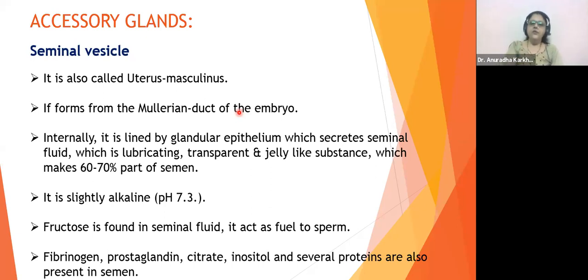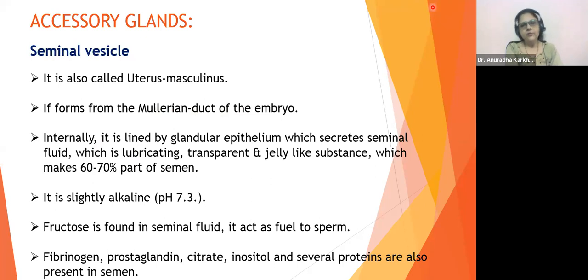Well, so here this is the Mullerian duct. Now this Mullerian duct is going to give rise to what? Seminal vesicle. Okay. Internally, the seminal vesicle is lined by glandular epithelium. Glandular, जहाँ जहाँ gland ये word आता है ना, वहाँ कुछ ना कुछ secretions होने वाले हैं, ये याद रखिएगा. Okay. So internally it is lined by glandular epithelium, which is going to secrete seminal fluid.